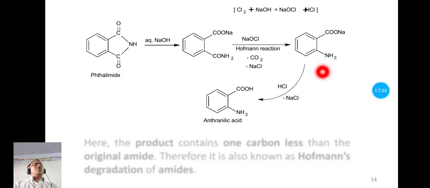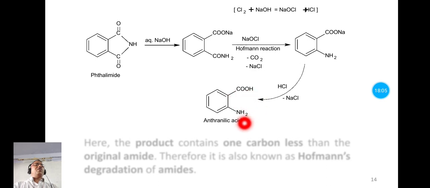And when this sodium anthranilate is treated with hydrochloric acid, HCl, it forms anthranilic acid, and the side product is sodium chloride. In this reaction, the sodium from sodium anthranilate and chlorine from HCl are given out as an NaCl molecule, and the H gets attached to the COO group, and we have the carboxyl group.